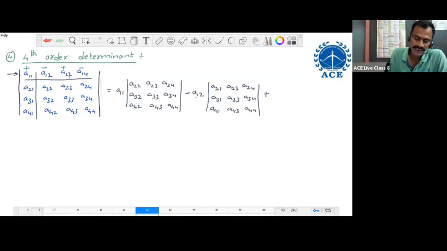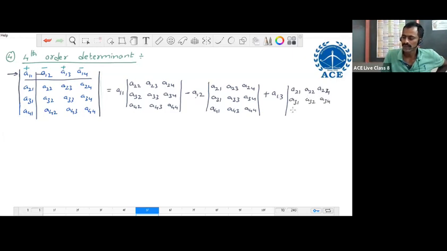Plus, the next element is A13, its sign is plus, so plus A13. After choosing the A13 element, delete the corresponding first row and corresponding third column, and then write the determinant of the 3 by 3 matrix: A21, A22, A24, A31, A32, A34, A41, A42, A44.